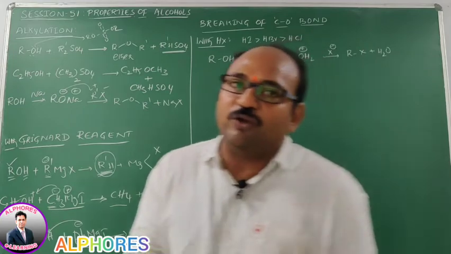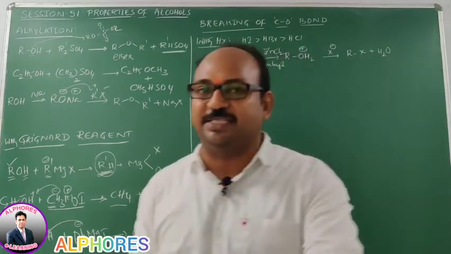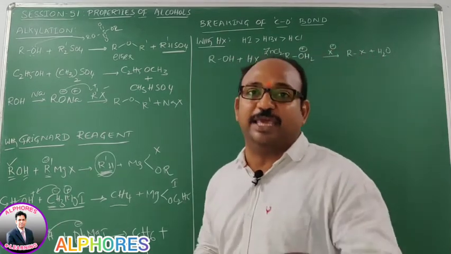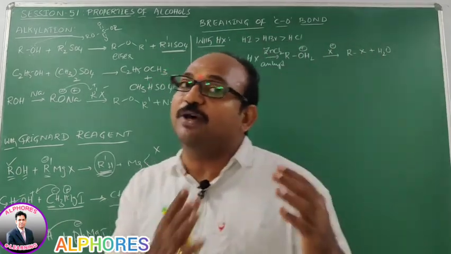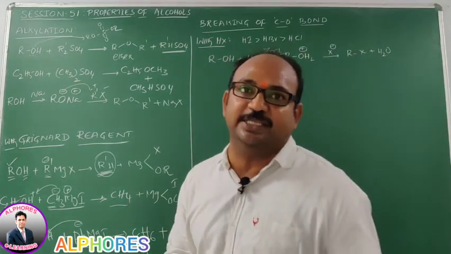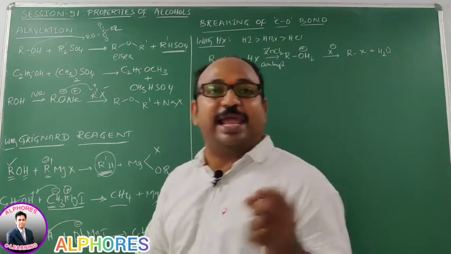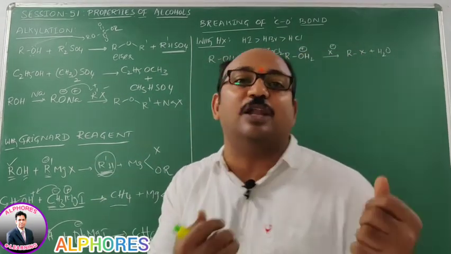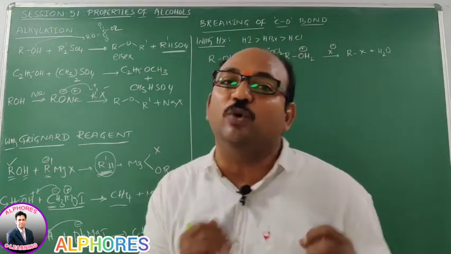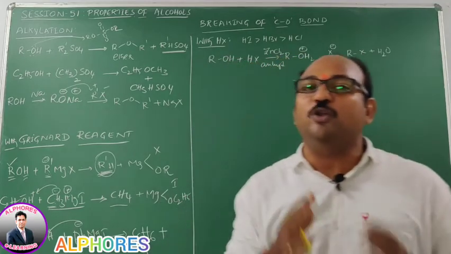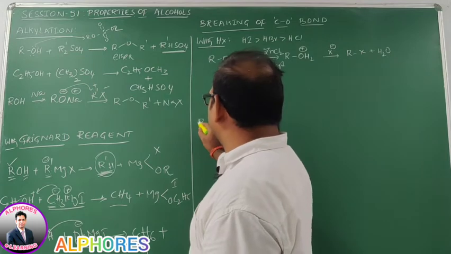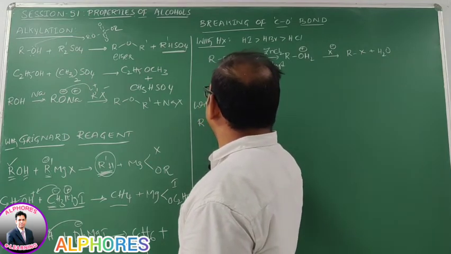But here I am going to consider the mineral acid that is an oxyacid. Which one is it? Oxyacid means like sulfuric acid, phosphorous acid, phosphoric acid. These are all oxoacids. So hydrogen halides are acids and oxoacids are also acids. Let us see first how alcohols are going to react with oxyacids or mineral acids. I am going to consider ROH with mineral acids.